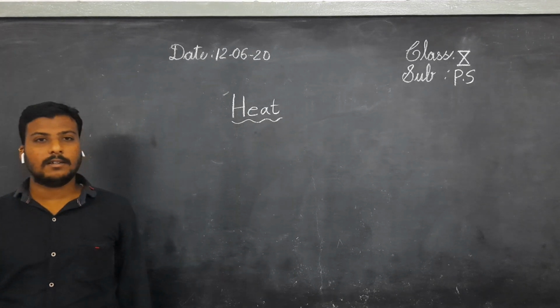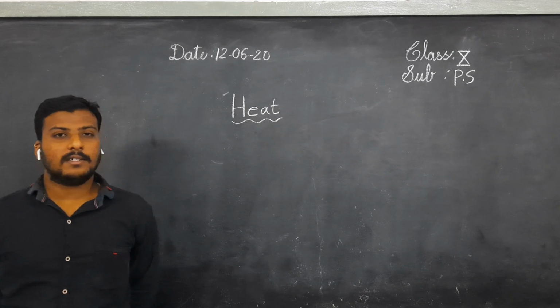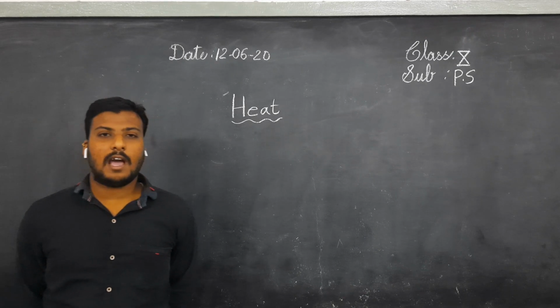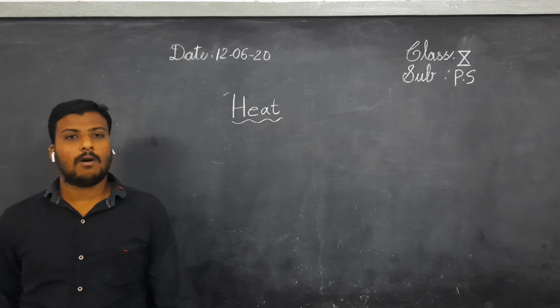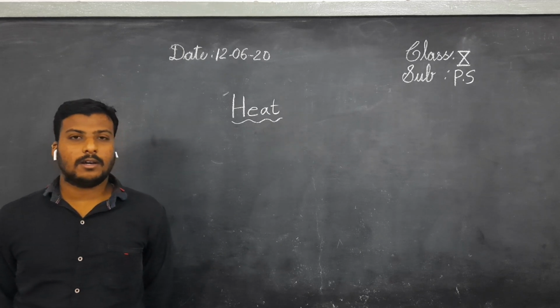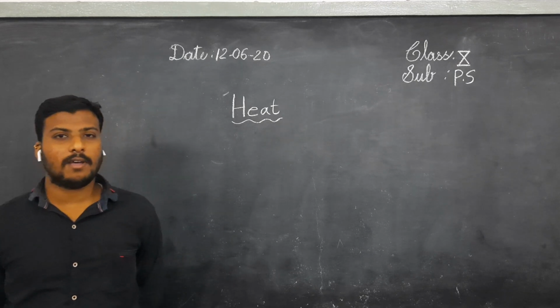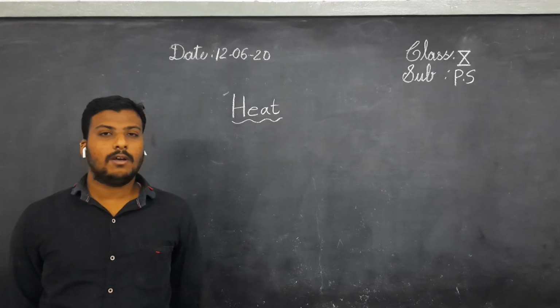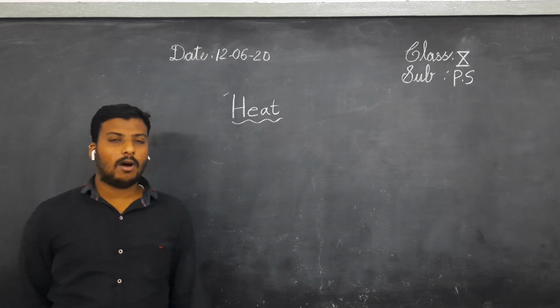In class 7 we have discussed heat in brief. What we discussed in class 7 was that we did various experiments with heat, like hot water, lukewarm water and cold water. We also discussed that heat is a form of energy which flows from a hotter body to a colder body. Now we will discuss in detail what heat is.